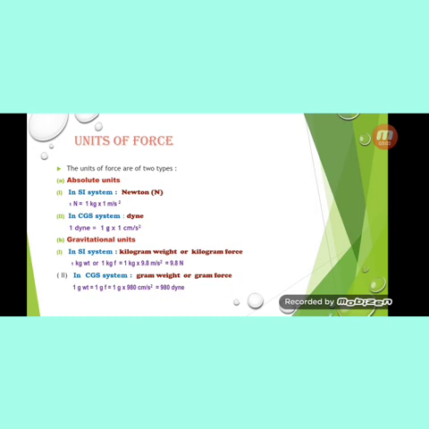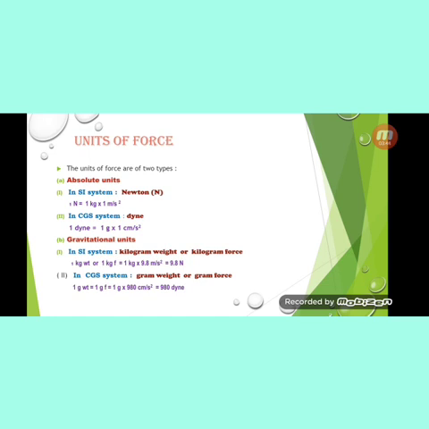Now, the units of force. The units of force are classified into two types. First is the absolute units and second is the gravitational units. Under the absolute units, in the SI system the unit of force is the newton. 1 newton is equal to 1 kg into 1 meter per second square. How does it come? 1 kg for mass and 1 meter per second square for the acceleration, because we have defined the force equation as F is equal to ma. Therefore, we substitute the values of mass and acceleration: for mass we write 1 kg, and for acceleration we write 1 meter per second square.